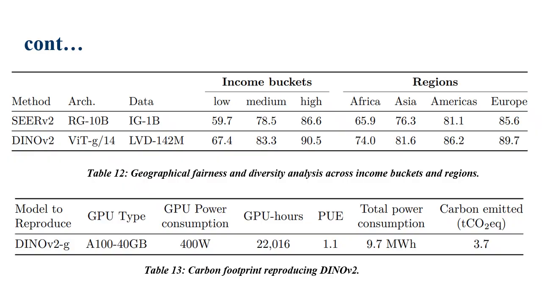Now let's look closer at table 12, which breaks down geographical fairness and diversity. You can see the accuracy numbers for this model and the CLIP version 2 across different income buckets: low, medium, high. Now notice that the DINOv2 numbers are higher in every column, but pay attention to the gap. 67.4% accuracy for low income and jumping to 90.5% for high income. That's the 32-point gap we mentioned earlier.